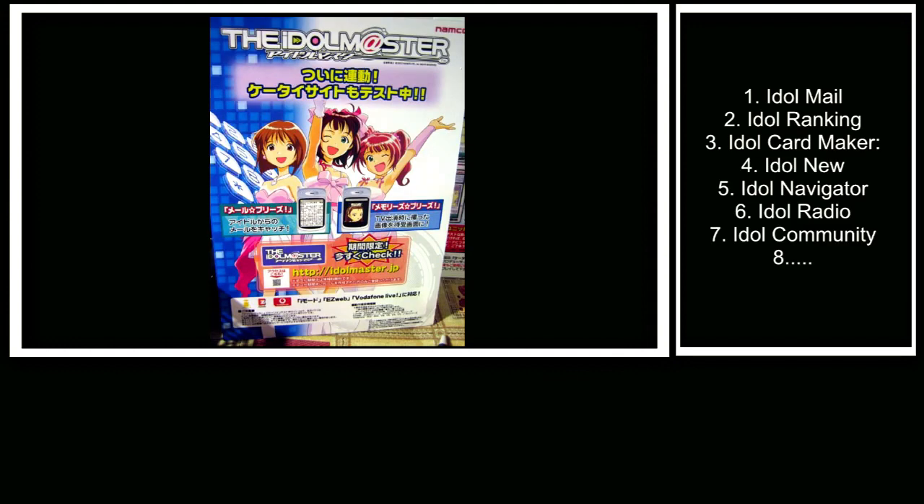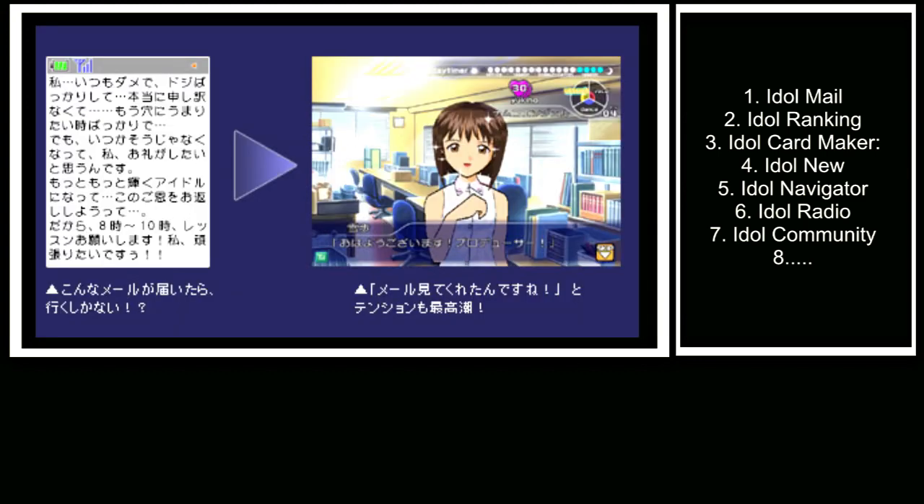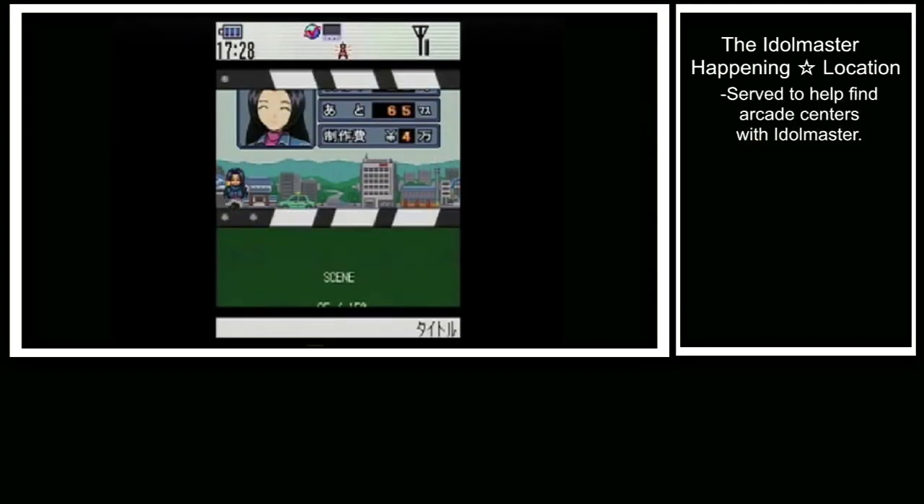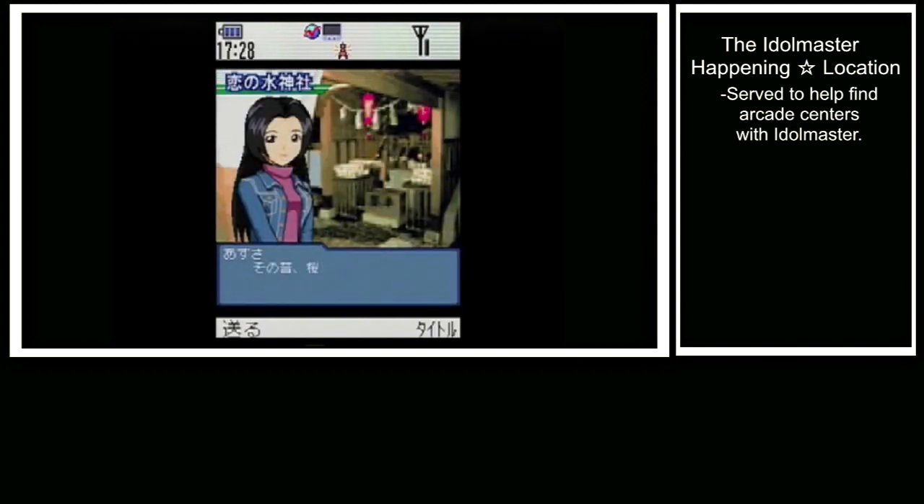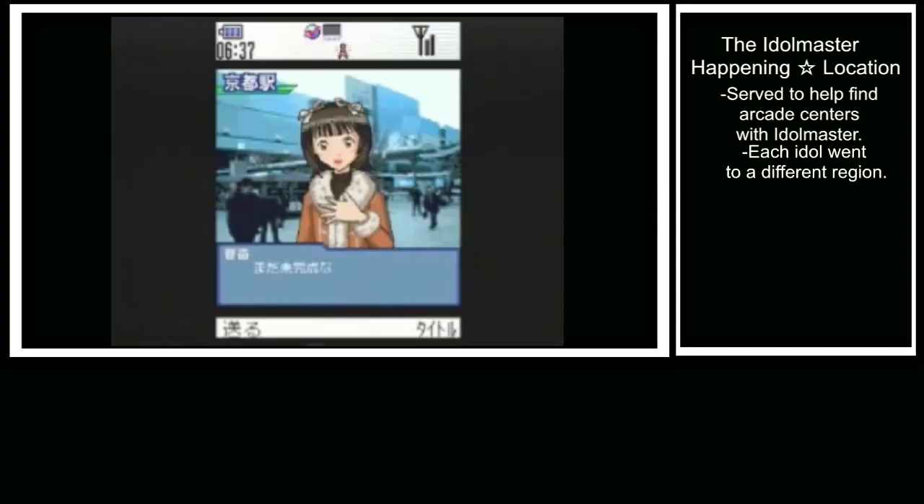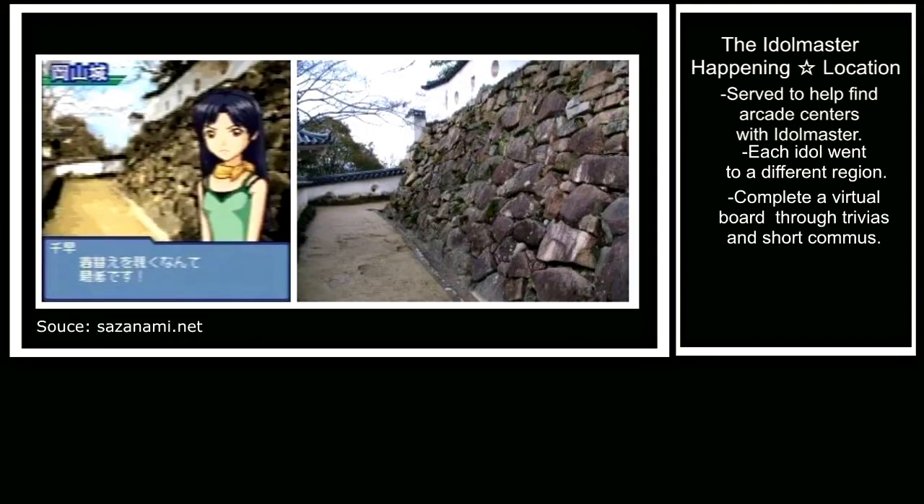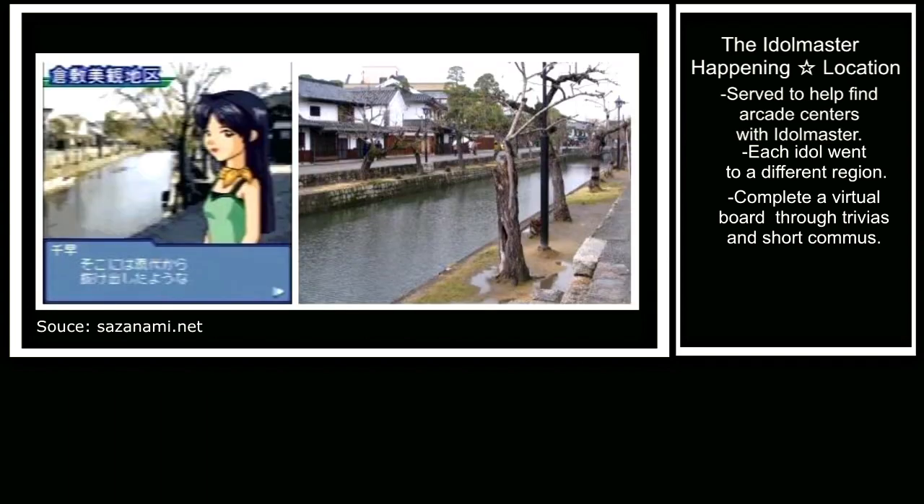In our Idolmaster Arcade review, we mentioned that you could receive reports and messages from idols on your cell phone that were connected to your progress in the game, right? This is where Idolmaster Happening Location comes in. We won't go into too much detail about how this application works as we plan to cover it in another video, but basically the story is about how the producer and an idol travel together to a concert in a different region. We could consider that these events happen within the continuity of the arcade.